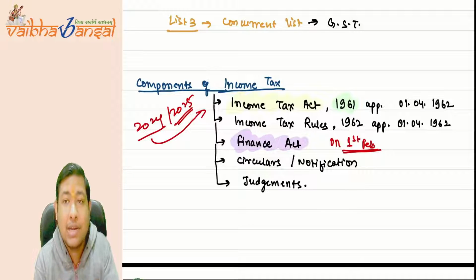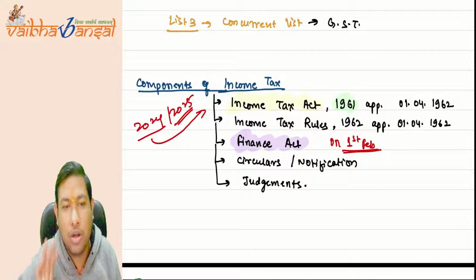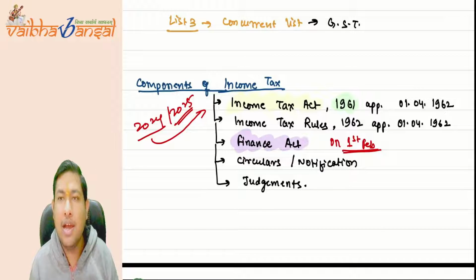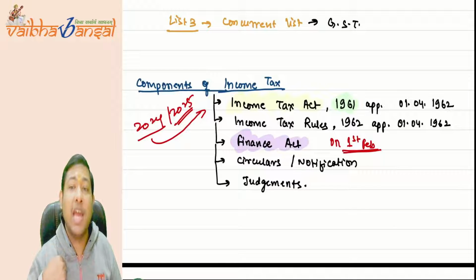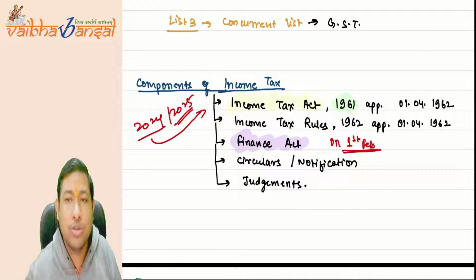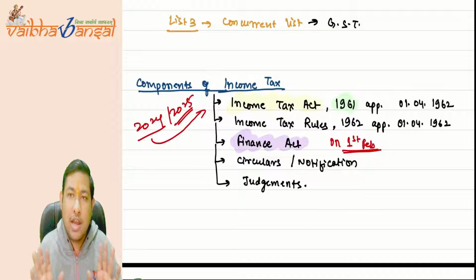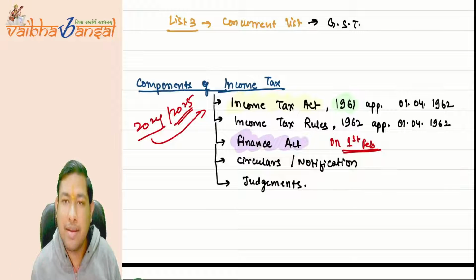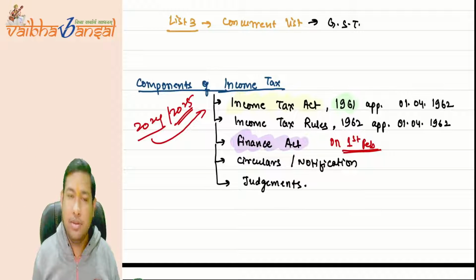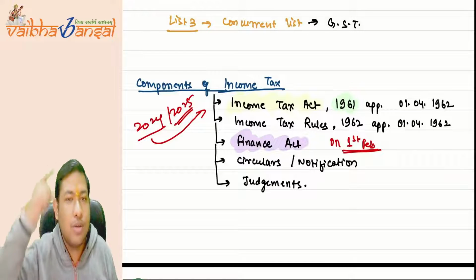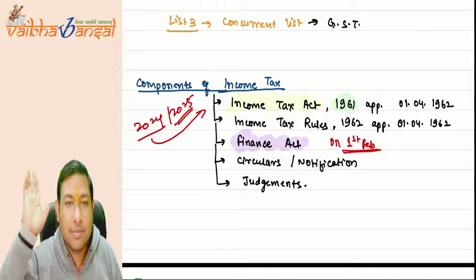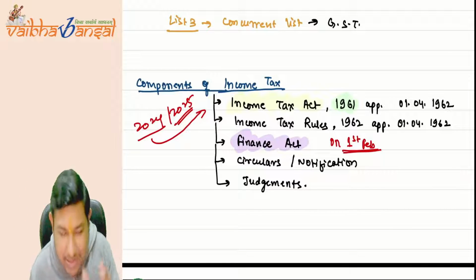In the Finance Act, on 1st February of every year, the finance minister comes to the Lok Sabha and asks all the members of parliament, whom we have selected on our behalf, whether we can make those changes or not. If they have no issues, then our members of parliament say okay, you can do so. Then the bill goes to the Rajya Sabha. The Rajya Sabha also says okay, you can do so. Then the bill goes to the President of India. If the President signs it, it becomes an act. So this is the whole procedure.